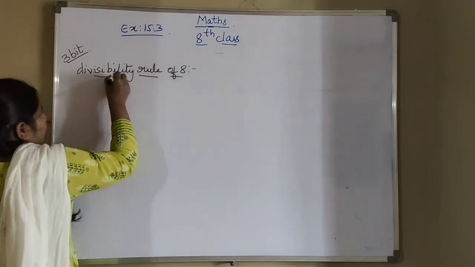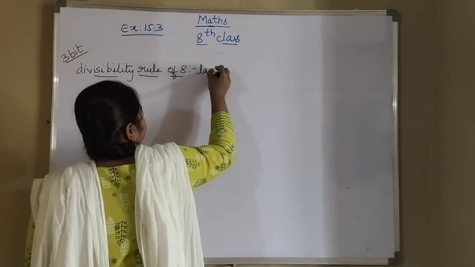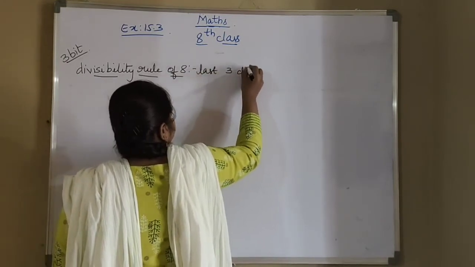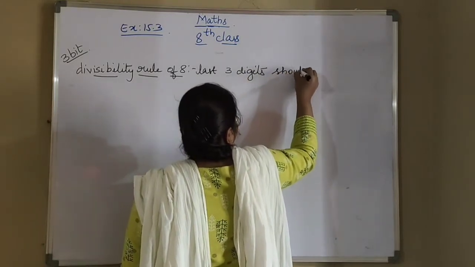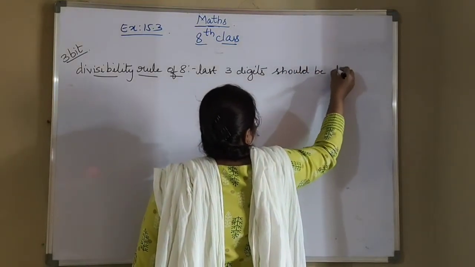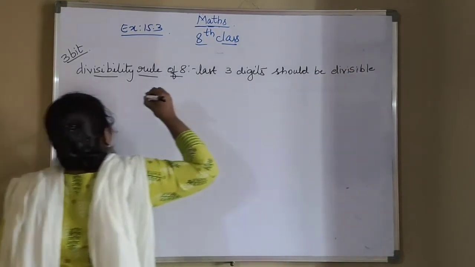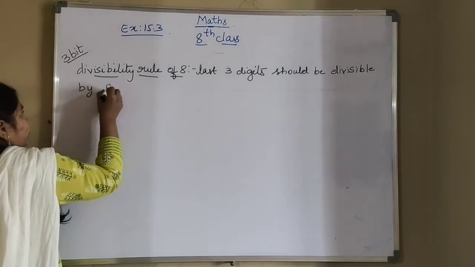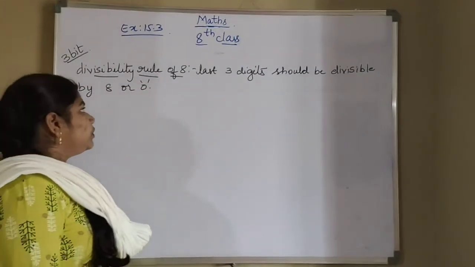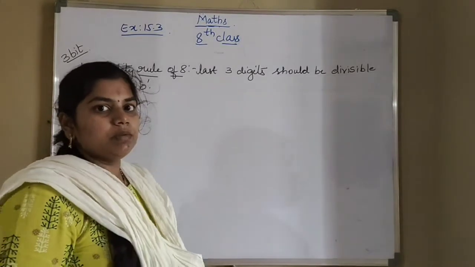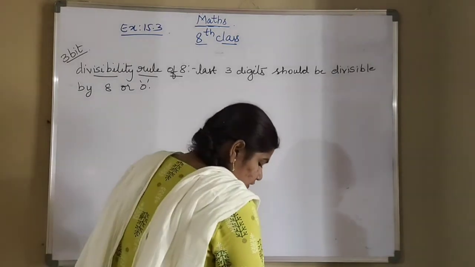So what is the divisibility rule of 8? Last 3 digits should be divisible by 8 or it should be zeros. Okay, so what is the divisibility rule? Last 3 digits should be divisible by 8 or it should be zeros. So now we will check our rule for these questions.